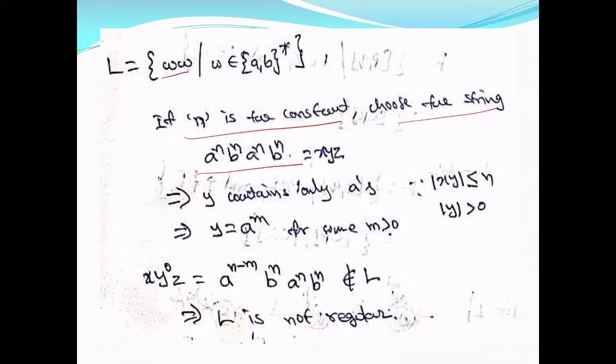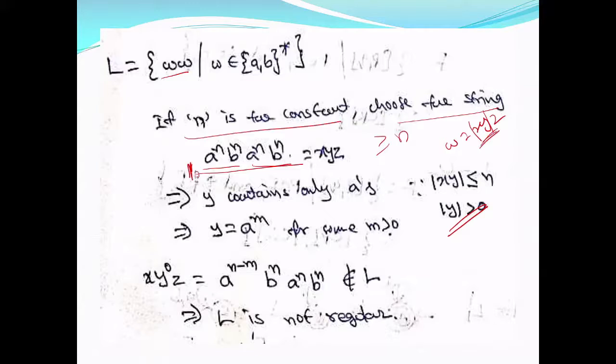What is the string? a power n, b power n. That is a repeated n times, b repeated n times. Then once again the same string. So this is of the form WW. And this is greater than or equal to n. So y is greater than 0 and length of xy is less than or equal to n. Your w is equal to xyz. This can be a maximum of n symbols.